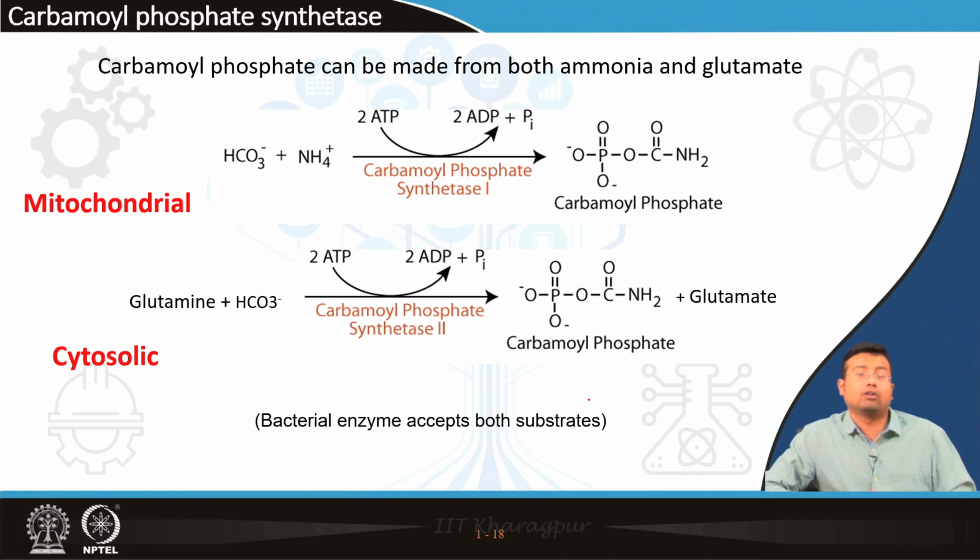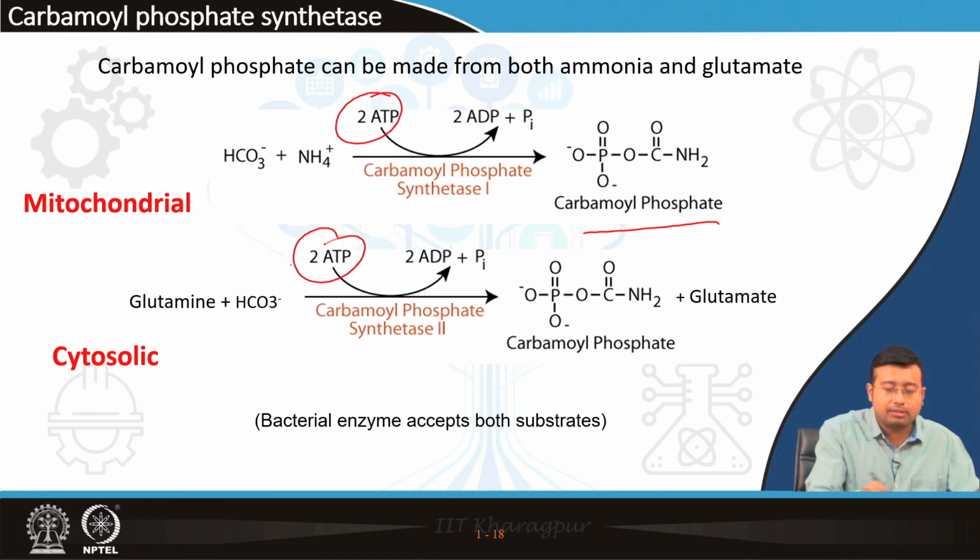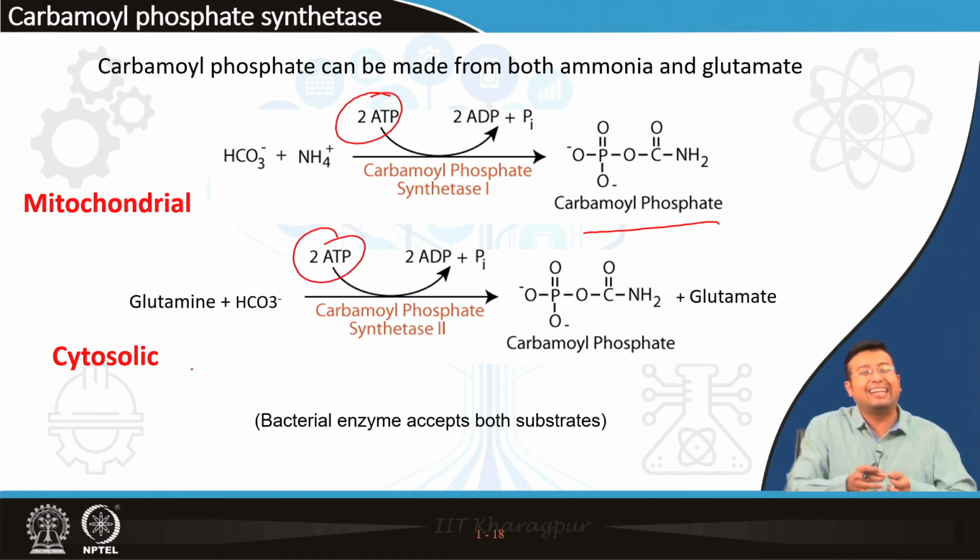And lastly, one of the most important reactions where ammonia is used is the formation of carbamoyl phosphate. How is carbamoyl phosphate formed? Again, its formation is an energy dependent process. It needs ATP, hence the enzyme is known as carbamoyl phosphate synthetase.